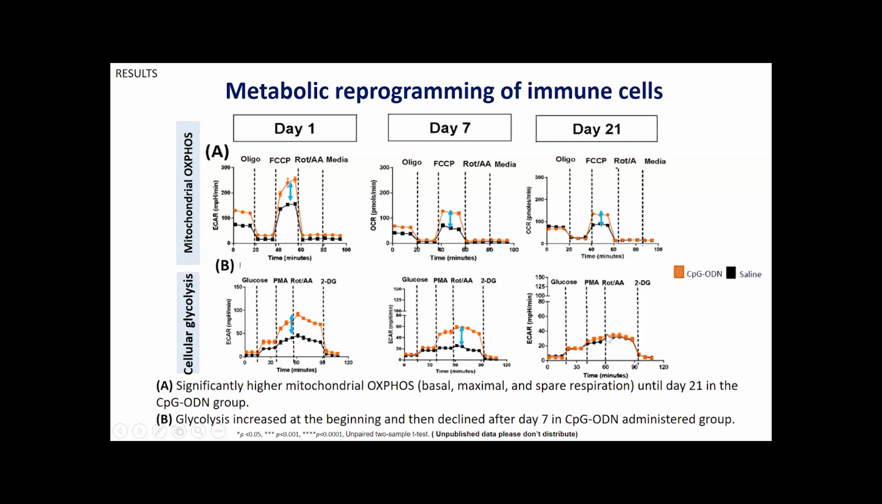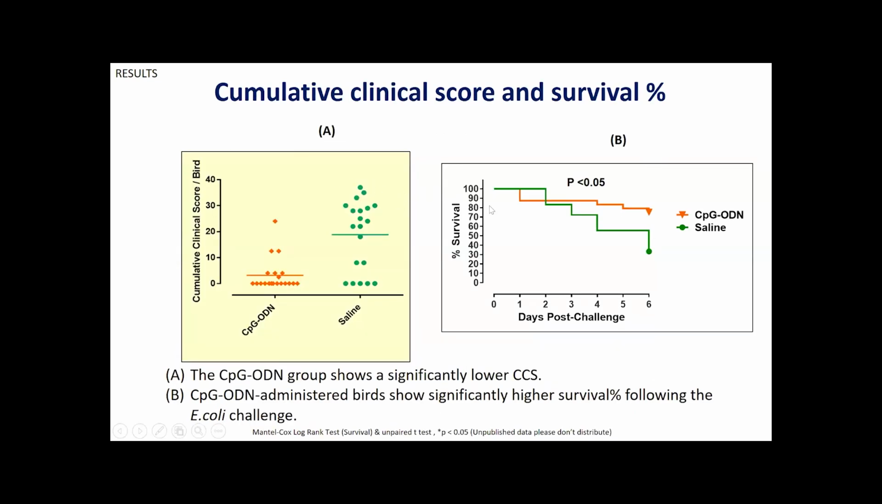So this means the immune cells undergo metabolic reprogramming, which shifts the immune cell metabolism from cellular glycolysis to mitochondrial respiration. And this is another interesting finding, because at the end of the experiment at day 27, we challenged them with E. coli, and for survivability, you can see here in these slides, the cumulative clinical score was significantly lower in the CpG group, and also a significantly higher survival rate in the CpG group compared to the saline birds.